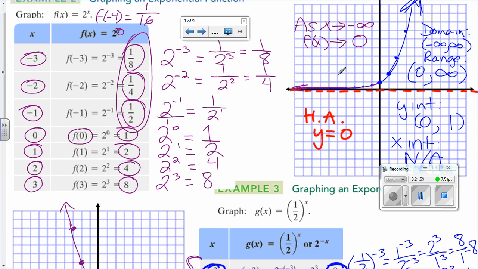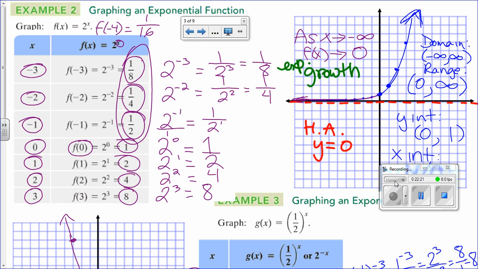One's exponential decay and the other is growth. Okay, very good. So we could say this is exponential growth. Correct. Not included, parentheses. Included, bracket. So the first one is exponential growth. And what is the base for this exponential equation? 2. So anytime your base is greater than 1, you're going to have exponential growth.